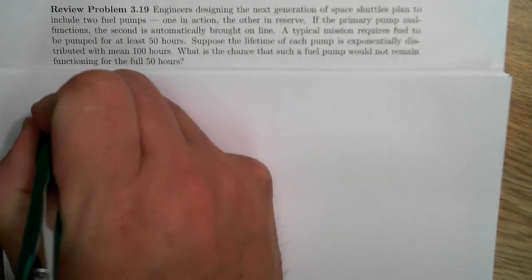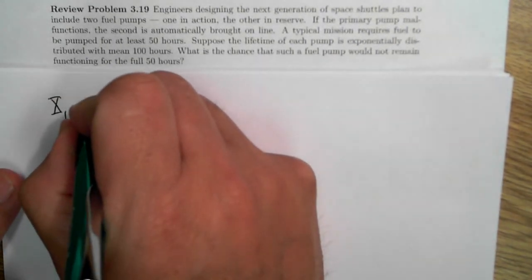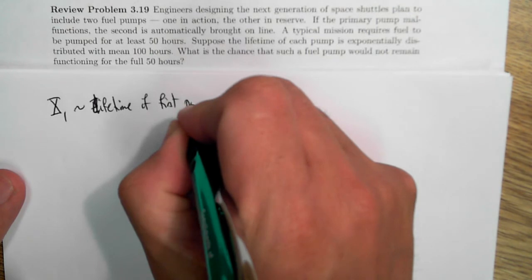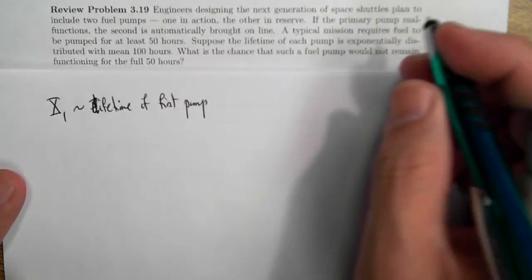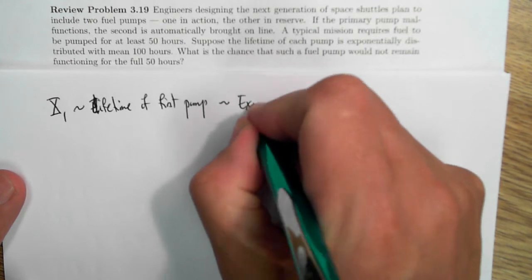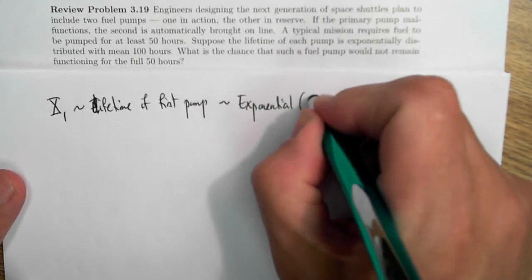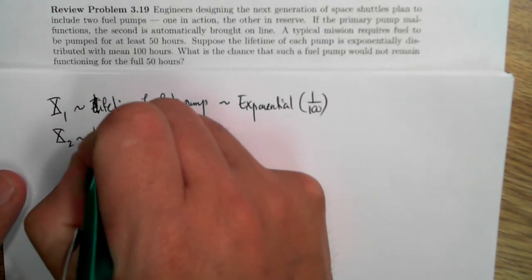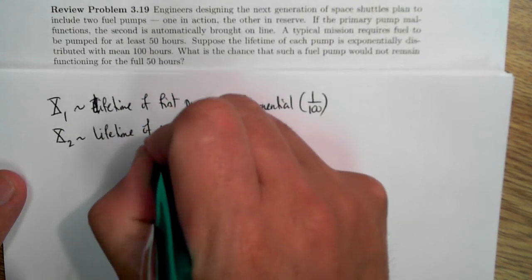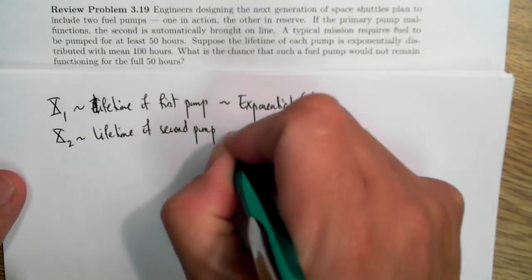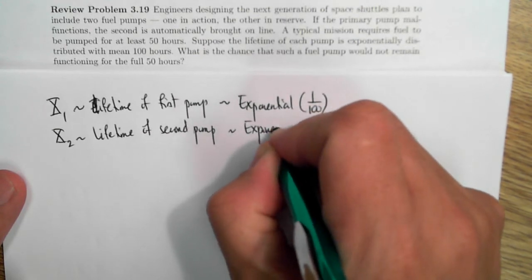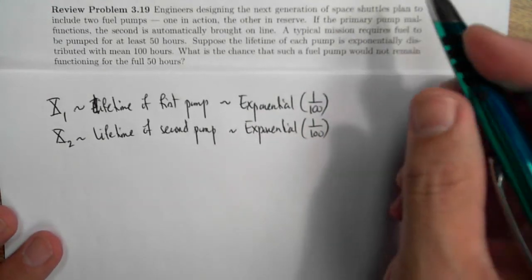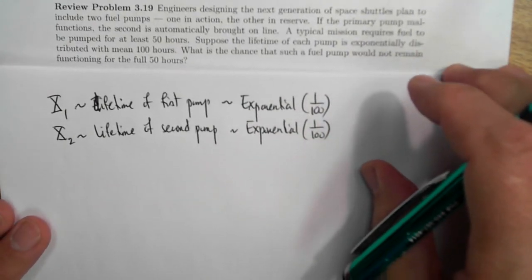So first, to do this, we note that X1, the lifetime of the first pump, is exponentially distributed, and the parameter is 1 over 100 because the mean is 100 hours, and X2 is the lifetime of the second pump, and that's also exponentially distributed with parameter 1 over 100. I don't believe the problem says so, but it's perfectly reasonable to assume that these are